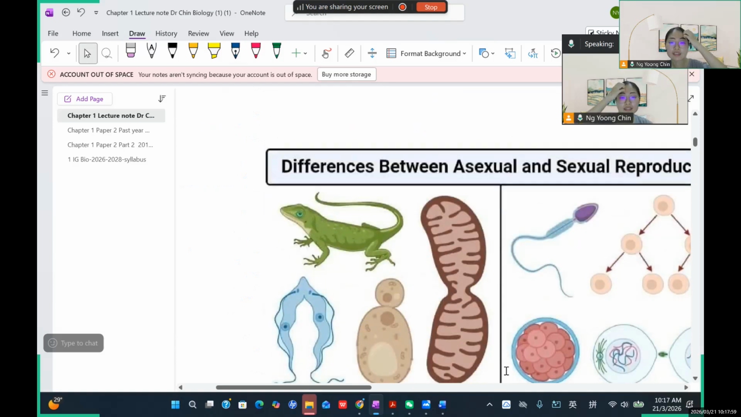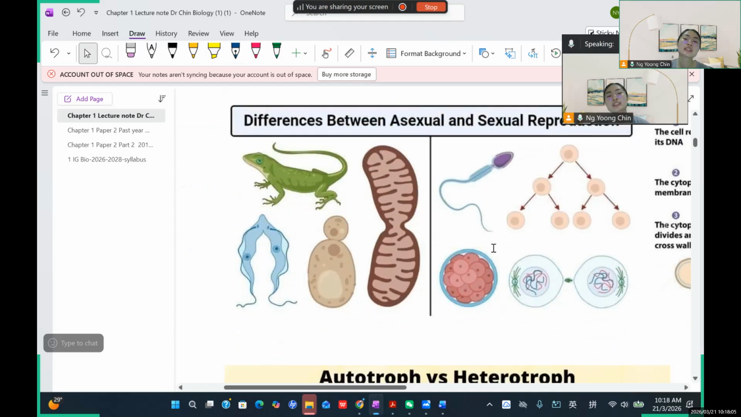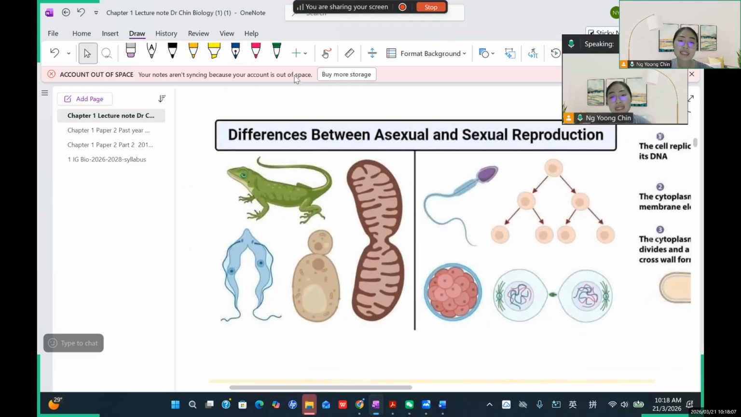Okay, and then I want to talk about this one. Sexual and asexual reproduction. So you can see, in the left side, it's about what? The left side is about asexual reproduction. So here is the asexual reproduction, and then here is the sexual reproduction. So asexual reproduction is a kind of reproduction which does not involve sperm or ovum. They just need to do nuclear division, which is called what?